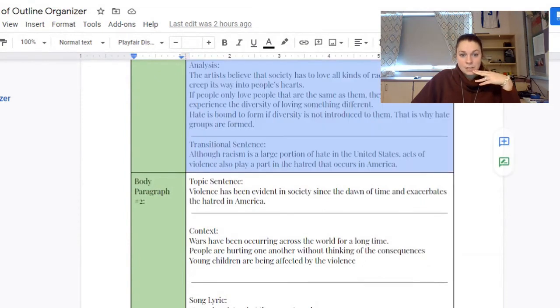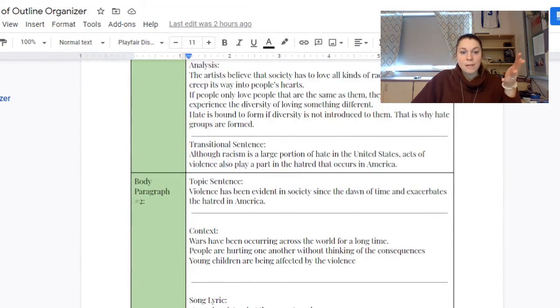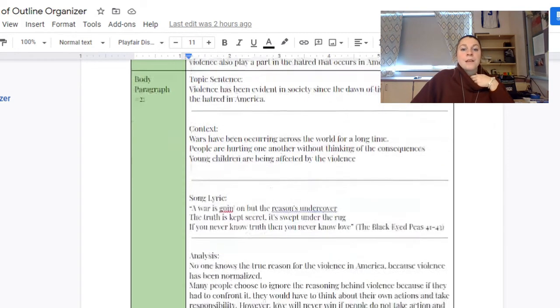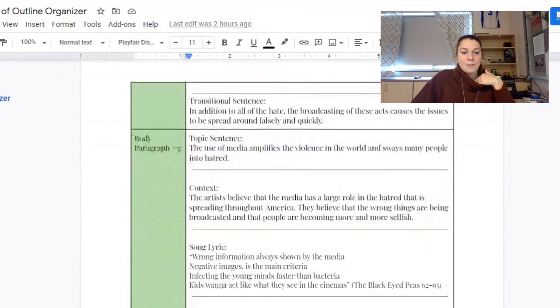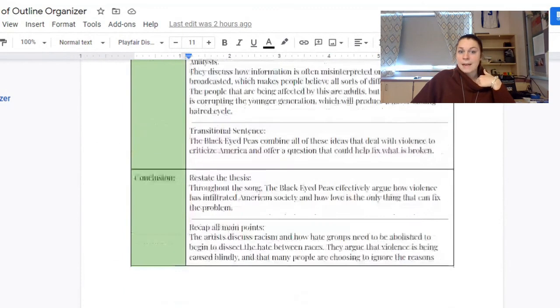And then I use the transitional sentence. My first paragraph is on racism. My second paragraph is on violence. So my transitional sentence that will go right at the end of this paragraph and transition me into the second paragraph is: although racism is a large part of hate in the United States, acts of violence also play a part in the hatred that occurs in America. It totally transitions me into the second body paragraph. And you can read my second and third body paragraph examples then.